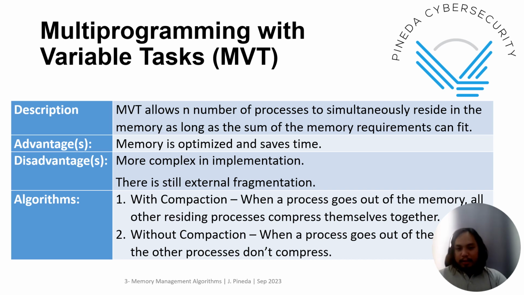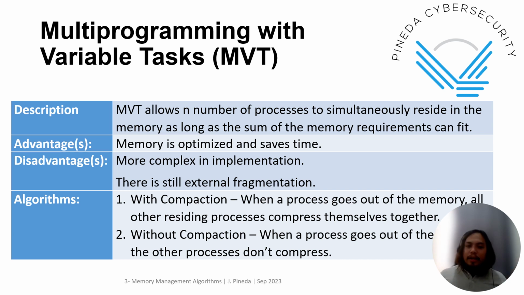The advantage here is that the memory is optimized and saves time. The disadvantage is that it is more complex in implementation, because there is no equal division or predictable number of partitions, and there is still external fragmentation.